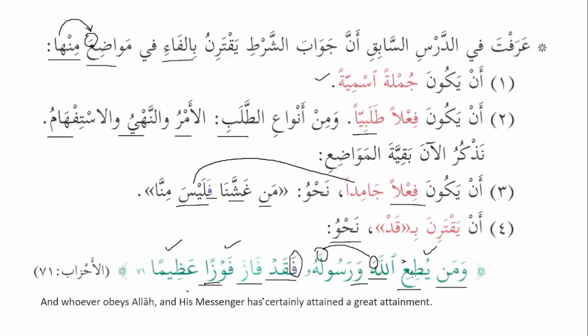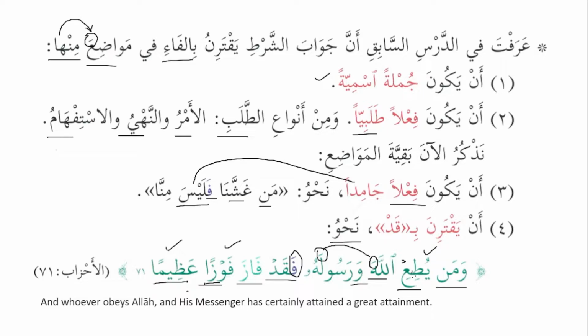So we have here, look at the emphasis over here. Number one, there is emphasis because it's a nominal sentence. Nominal sentence is always more emphatic than the verbal sentence. That's number one. Number two, we have qad. We know that qad is used for emphasis. So it means indeed. Then we have one more emphasis, which is fawzan. So it's used as maf'ul mutlaq. And we know that maf'ul mutlaq is also used for emphasis. And to add more value to that, we have an adjective, which is azima.